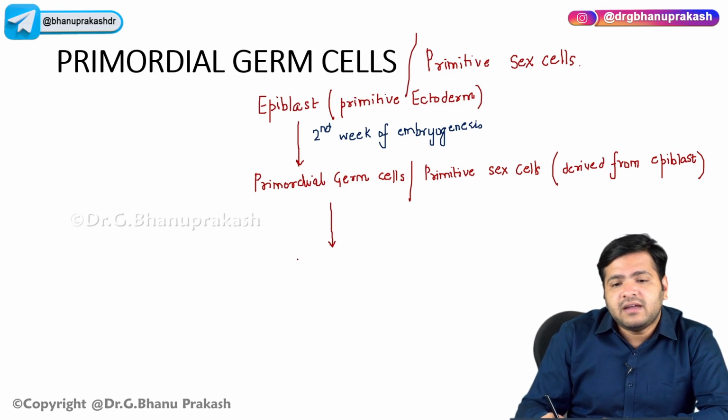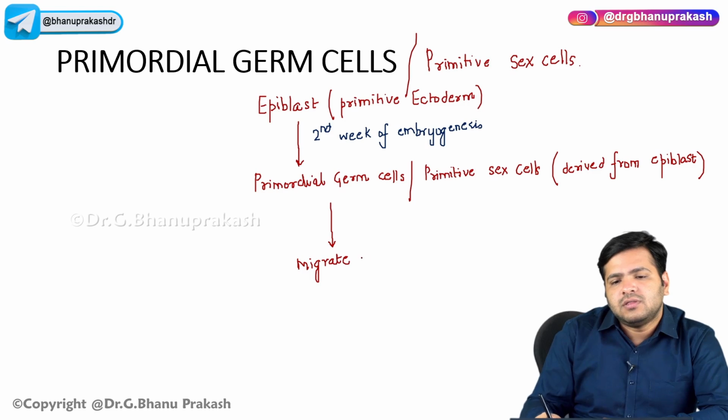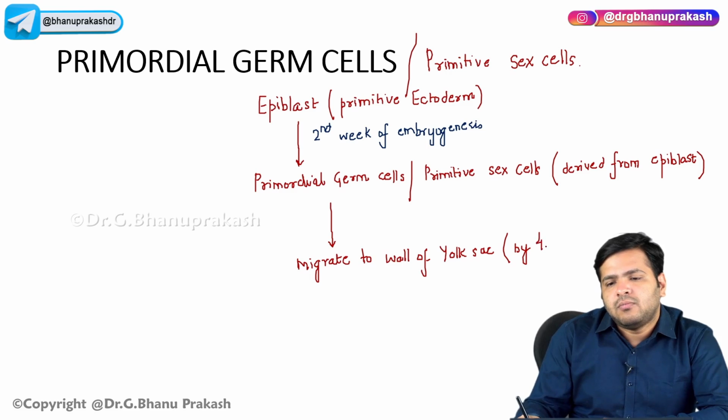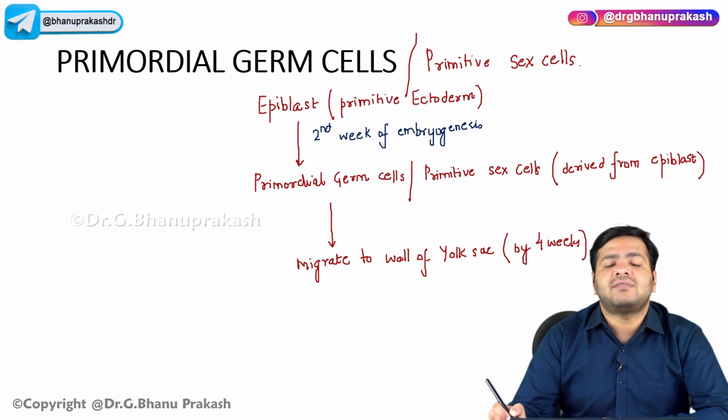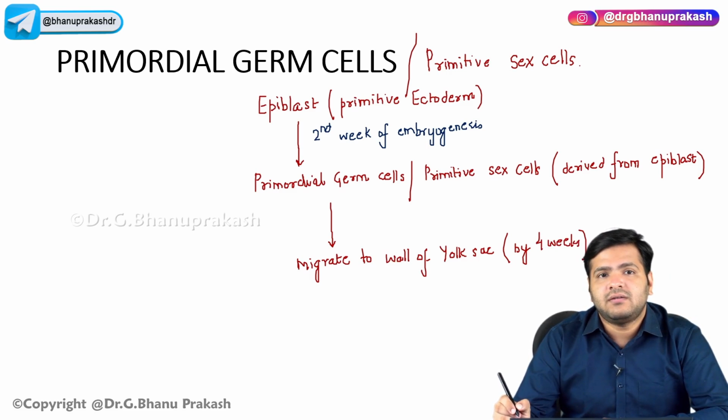Okay, they will migrate to the wall of the yolk sac, and it is by 4 weeks. By 4 weeks, they will migrate to the wall of the yolk sac by the 4th week, right?